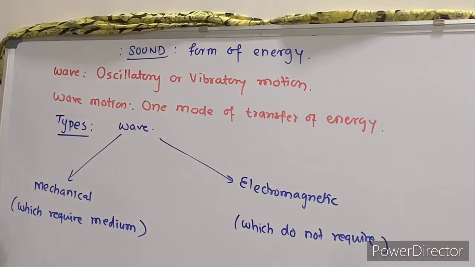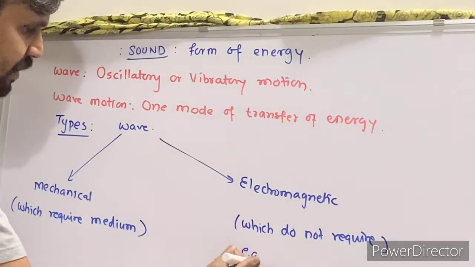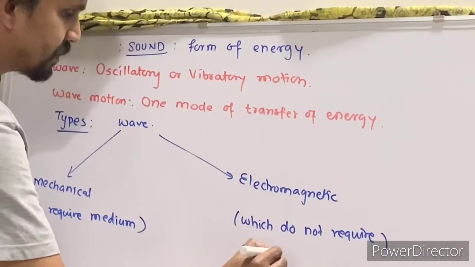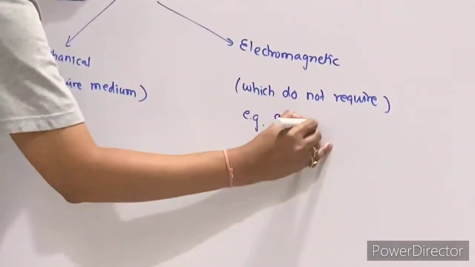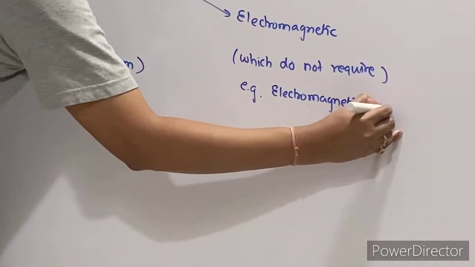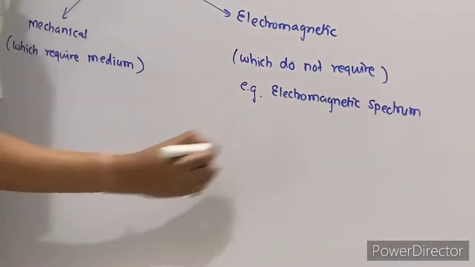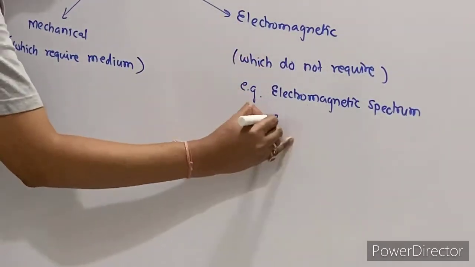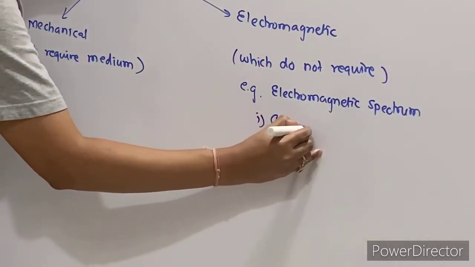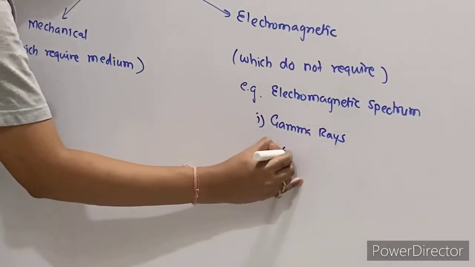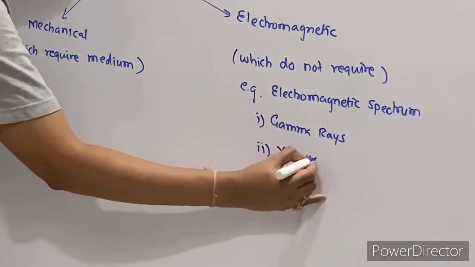Now what are the examples of electromagnetic waves? For example, you have the electromagnetic spectrum. It starts with, this is there in 10th standard, gamma rays. Second is X-rays.